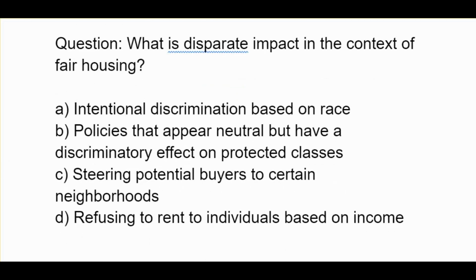What is disparate impact in the context of fair housing? A, intentional discrimination based on race. B, policies that appear neutral but have a discriminatory effect on protected classes. C, steering potential buyers to certain neighborhoods. D, refusing to rent to individuals based on income.